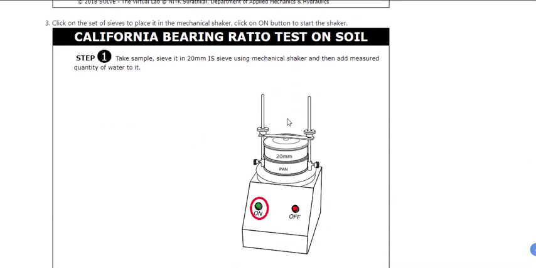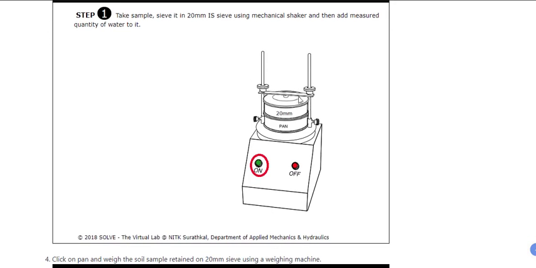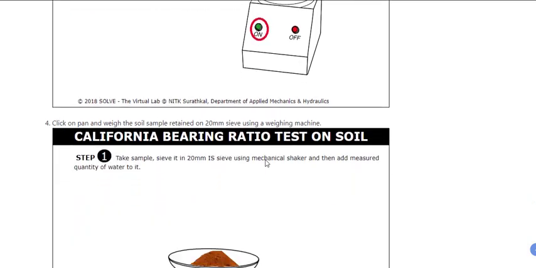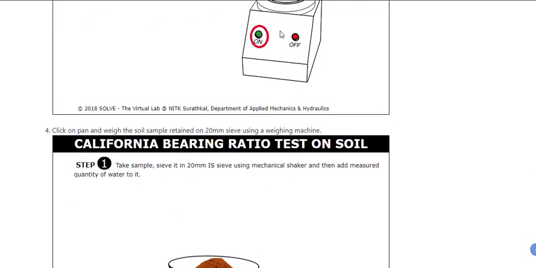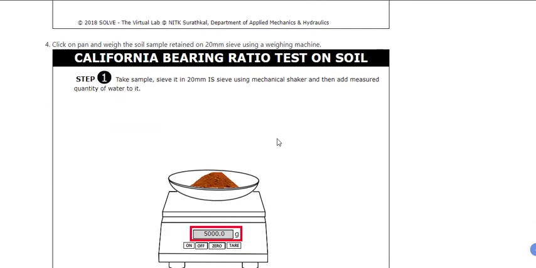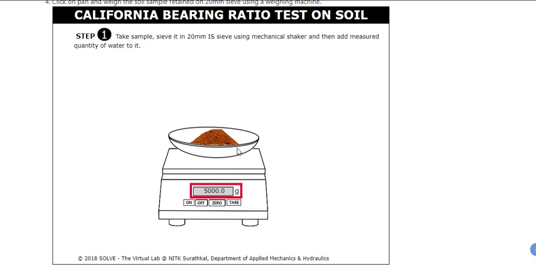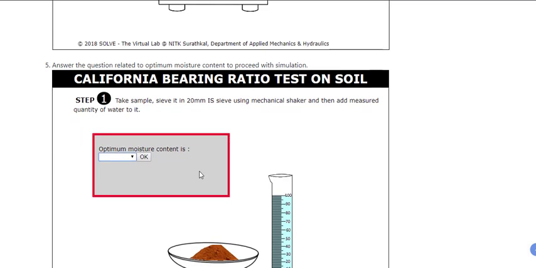So after getting the sample, first put it in the 20 mm sieve, fix it on the mechanical shaker and switch it on, and then after collecting it in the pan, take the sample and measure it. We want 5 kg of this sample. So take a pan and collect 5 kg of this sample.